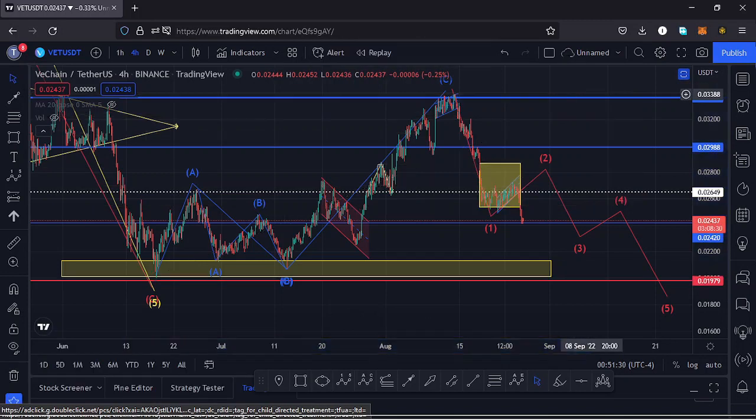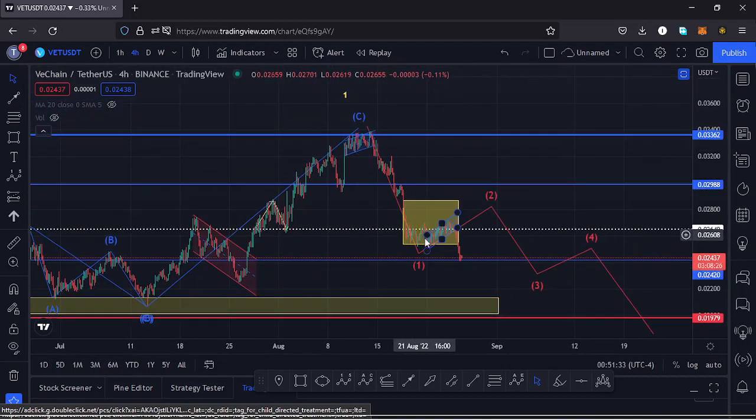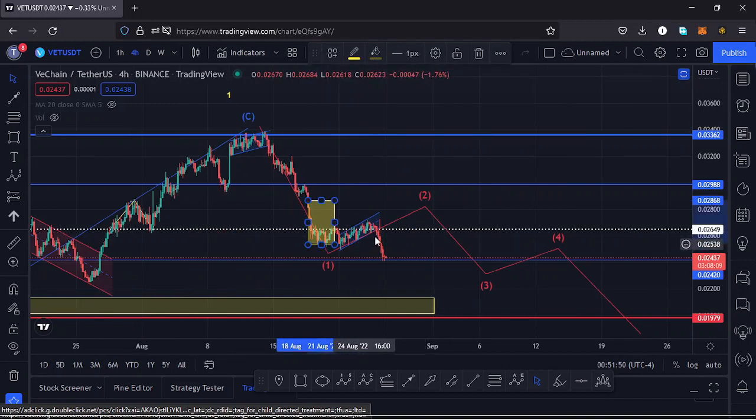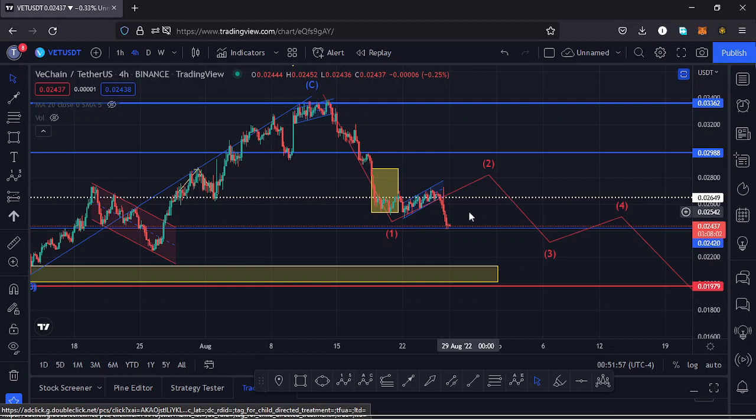And you can see Vechain has continued to respect that. We came down into that yellow target area, and we are seeing a very nice bounce to the upside over here. But yesterday we had been trading within this channel, and we managed to break out of that channel to the lower side, and also we had the Fed news, and that contributed to this movement that we are seeing over here, which is a massive pullback.